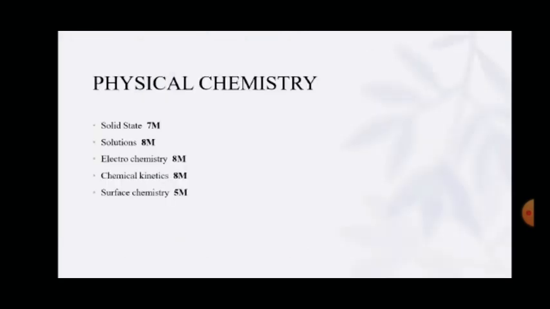And the next section is physical chemistry. It's a very interesting and very easy section of chemistry. Here we have 5 chapters: solid state, solutions, electrochemistry, chemical kinetics, and surface chemistry. In the solid state, we will discuss the characteristics of the solid state, how the atoms are arranged in the solid state, and the unit cell, and some numericals also come from this solid state.